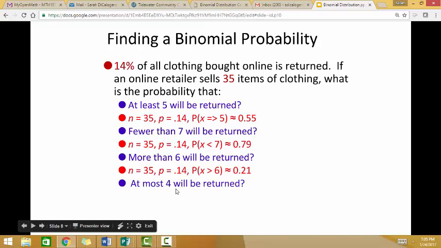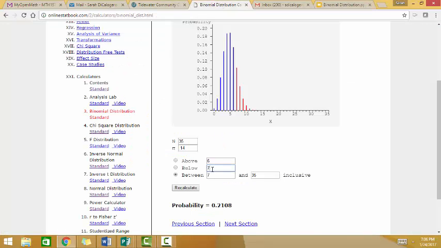At most 4. At most 4 does include 4. So I could do below 5 because that would include 0 through 4. Okay, 0.446. I could also say between 0 and 4, 0.446.